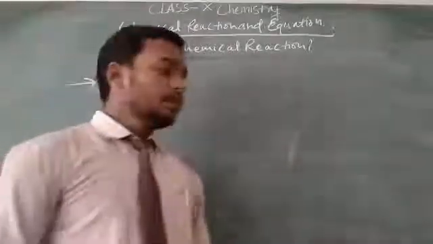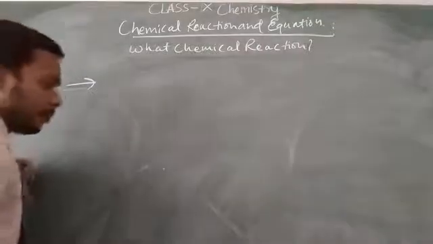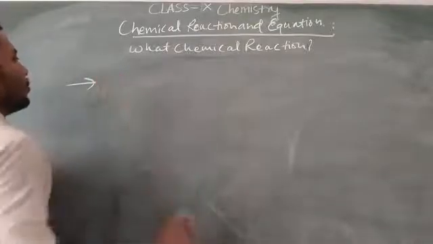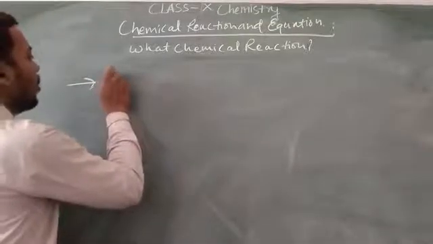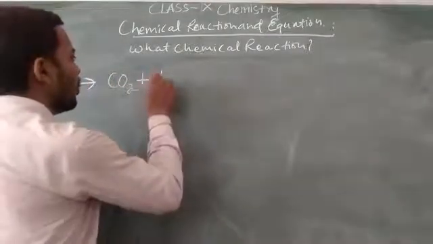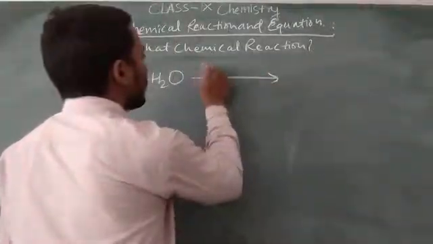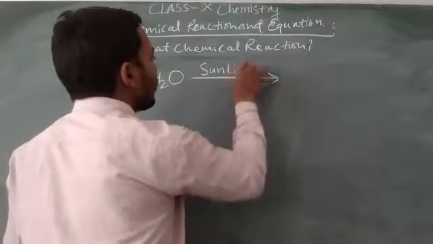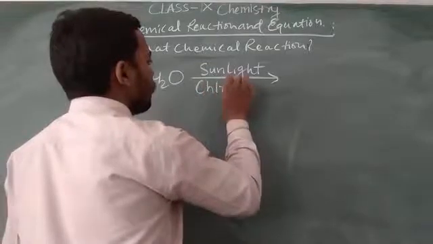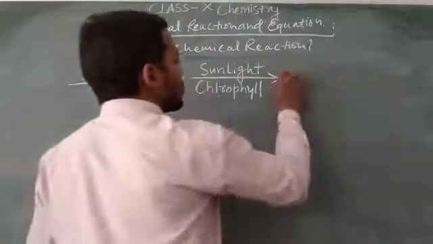So the plant prepares its own food and forms glucose, with the help of carbon dioxide coming from the environment, H2O coming from the soil, sunlight, and chlorophyll from the chloroplast, and it will give rise to